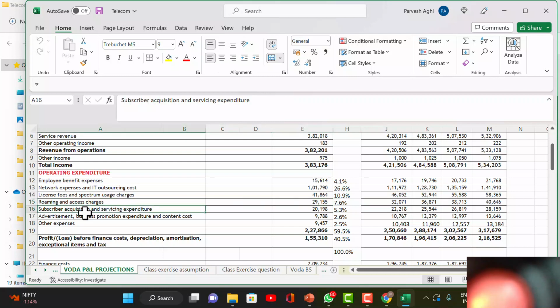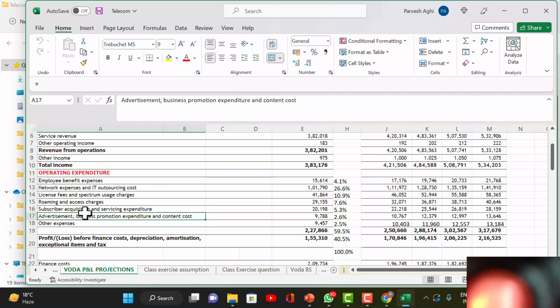Subscriber acquisition and service expenditure. Subscriber acquisition, you're paying some money to the partners, channel partners, the outlets, the sales people on the street who go and get new connections, and some commission is paid for each new connection. Earlier it used to be $100 per connection. Now it may be just 5 or 10 rupees because things have become so much cheaper. So servicing expenditure would be the customer servicing. Suppose a postpaid, you have to take out a bill and send it to the customer. Earlier it was all printed. Now it's all digital. But there can be a lot of servicing expense, call center expenses, people making calls to the call center. So all the expense goes into the servicing expenditure of the company.